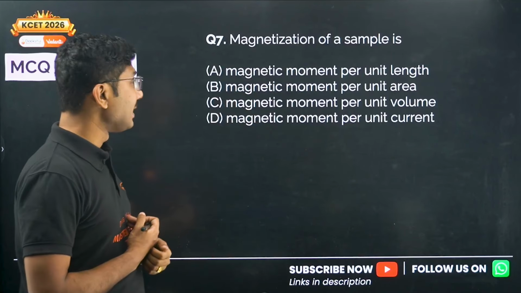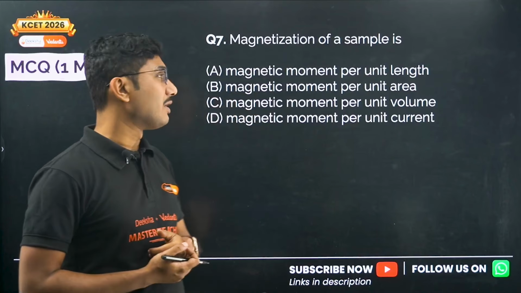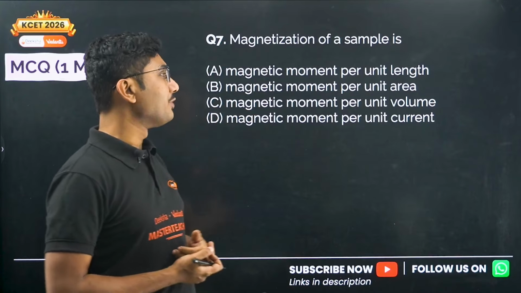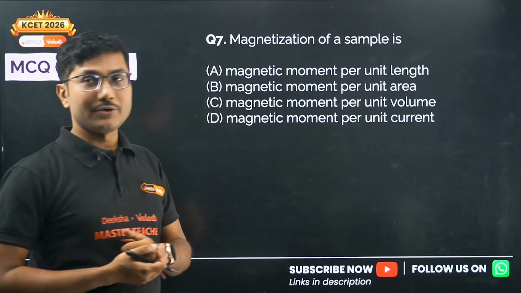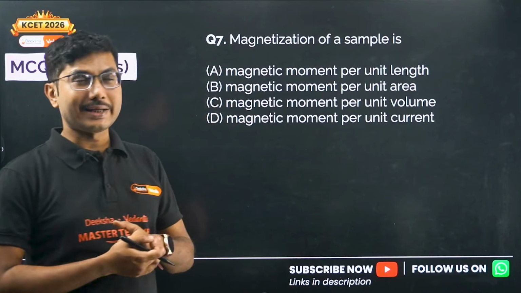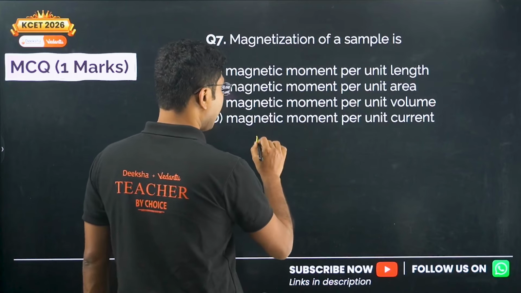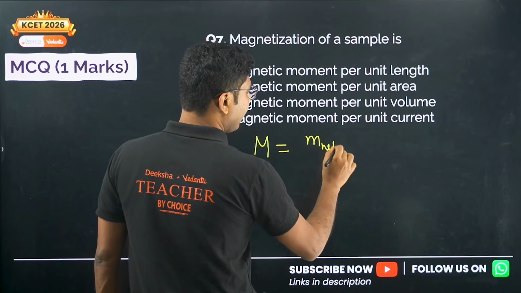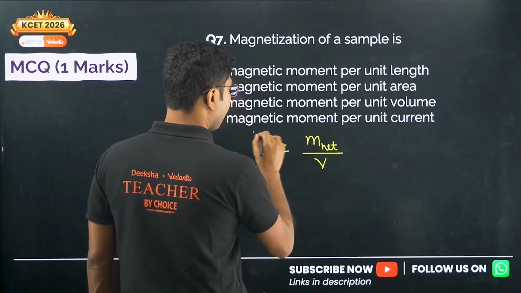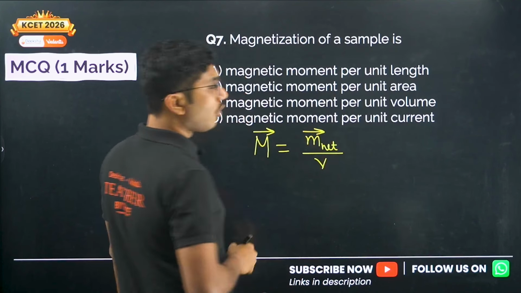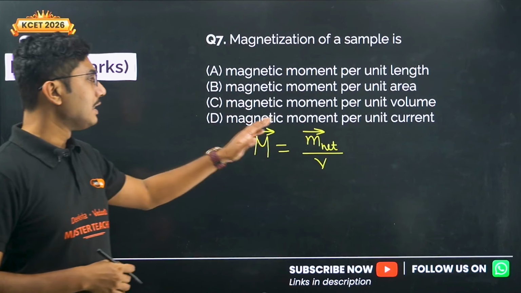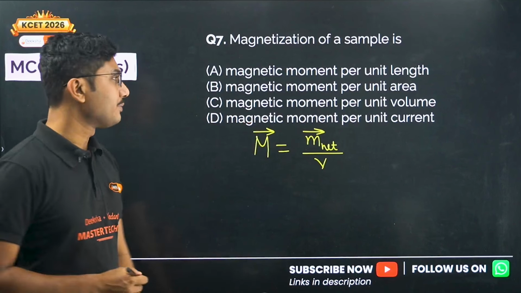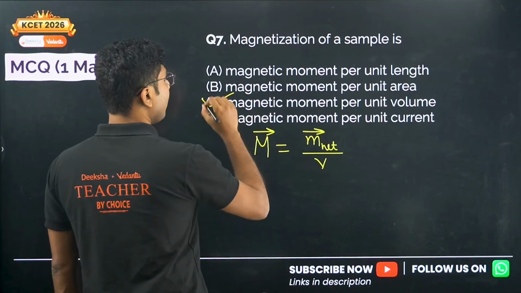Magnetization of a sample is magnetic moment per unit length, magnetic moment per unit area, magnetic moment per unit volume, or magnetic moment per unit current. So magnetization is defined by the total magnetic moment, M net, divided by the volume. It's a vector quantity, so it is the sum of all the vector magnetic moments divided by the volume. So it is magnetic moment per unit volume.